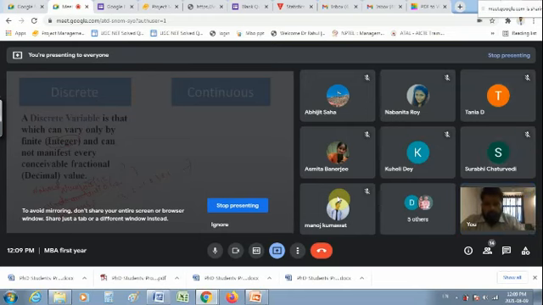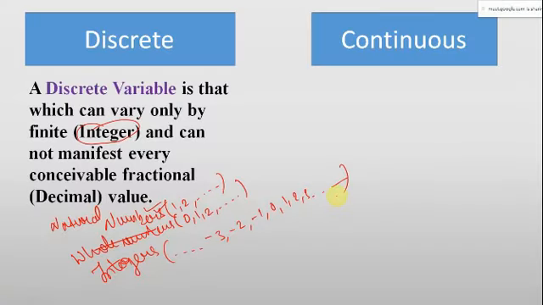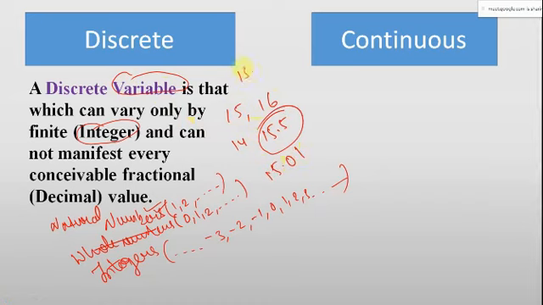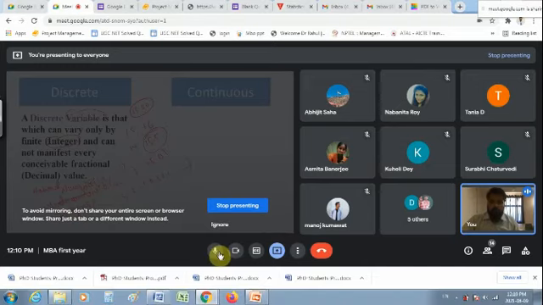Yes, sir. Okay. So what it is saying is that a discrete variable can vary by only integers. If we say 15 and it is a discrete variable, it can be 16 or 14, but it cannot be 15.5. It cannot be 15.01. It cannot be 15.20. Just give me a second, guys, there's someone related to the network. Just give me 5 minutes, I'll be back.